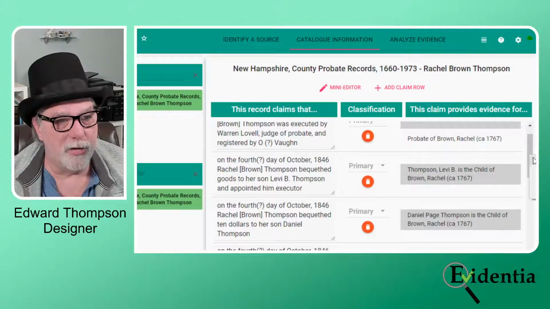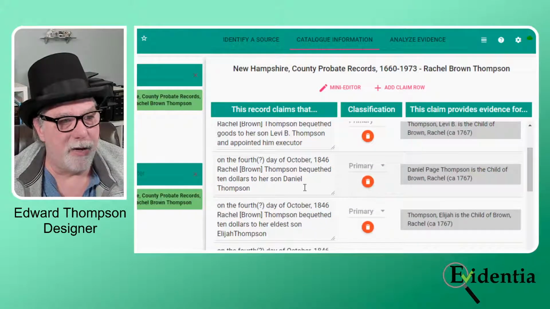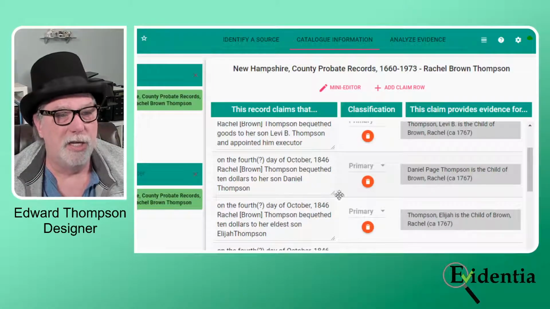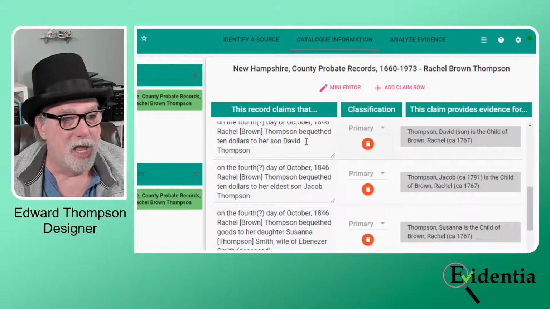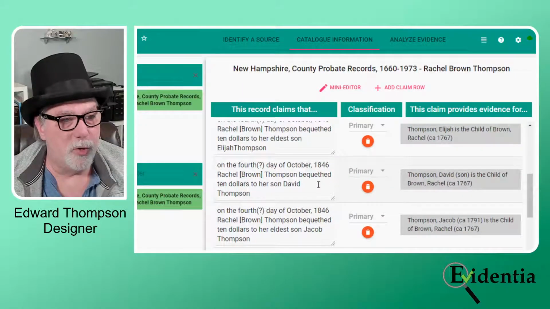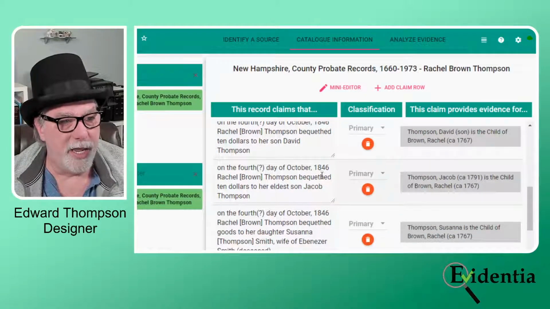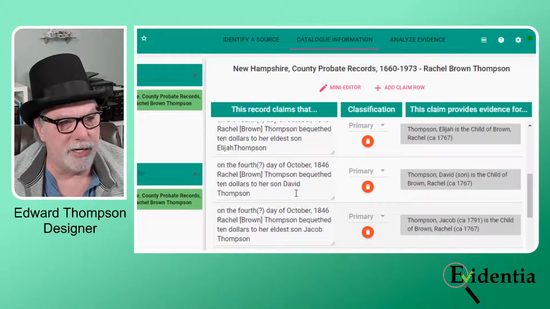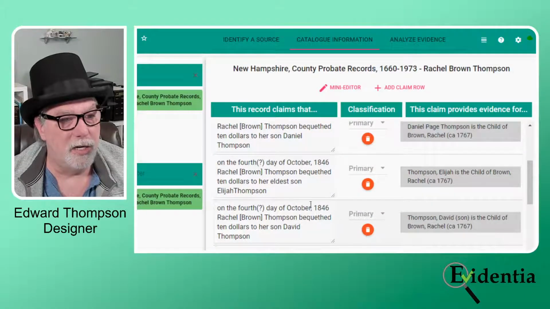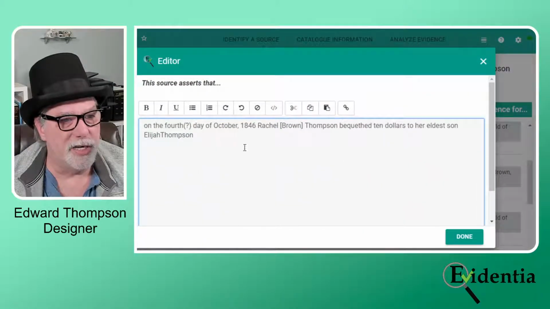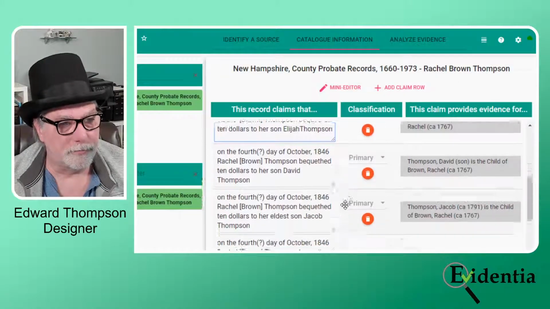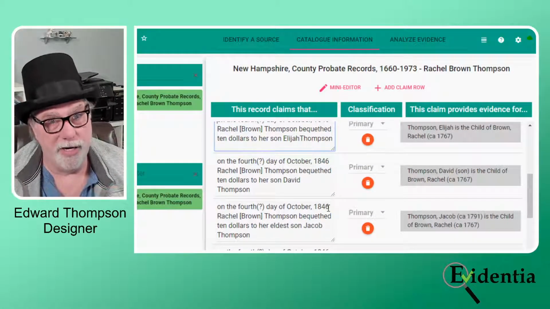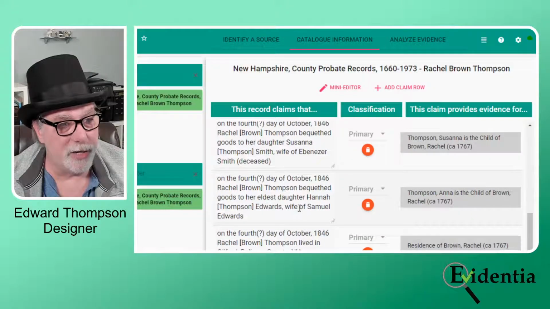On the 4th day of October, 1846, Rachel Brown bequeathed $10 to her son Daniel, again, child of, $10 to her eldest son Elijah, child of, $10 to her son David, and $10 to her eldest son Jacob. Did I do that one twice? I have eldest son Elijah, and that is not what the document said. So let me remove that. See, that could have created a problem with my research. Always good to double check.